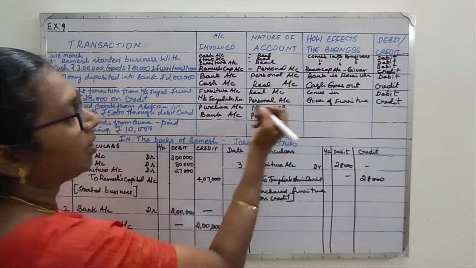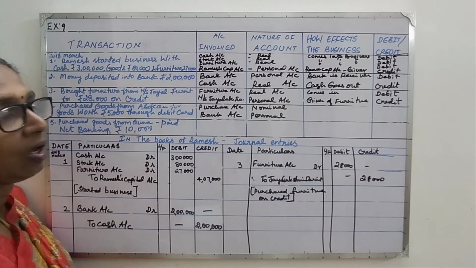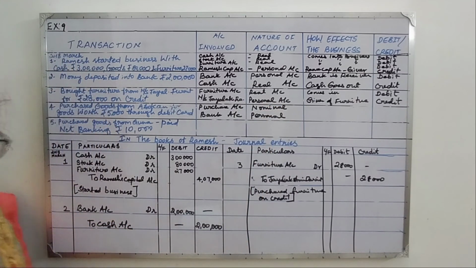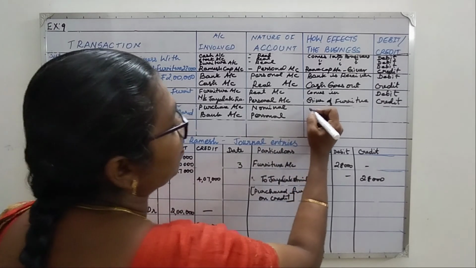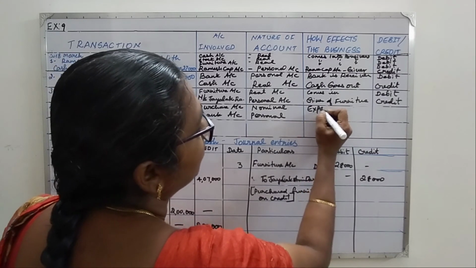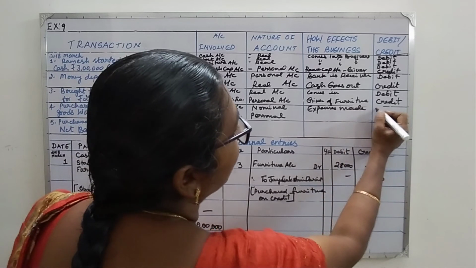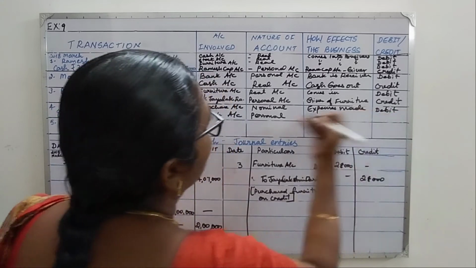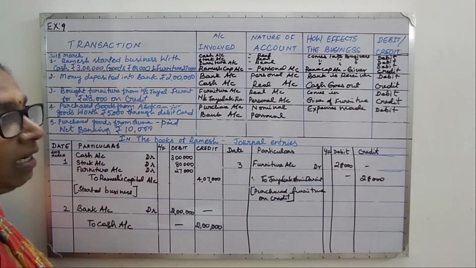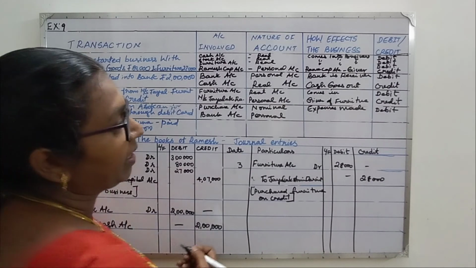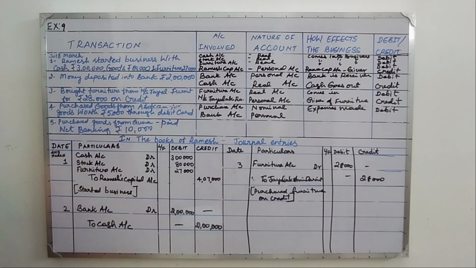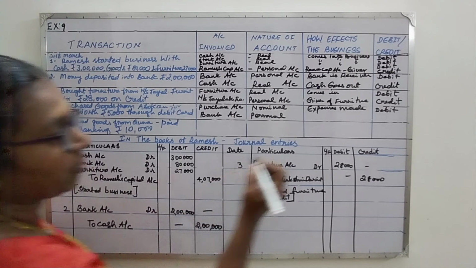Okay. Nominal rule is debit all expenses and losses. So here expense is made because purchase is done. So expense is made. So debit that particular account. Next, personal account, debit the receiver, credit the giver. So this bank is a giver. So bank is the giver. So you are going to credit.